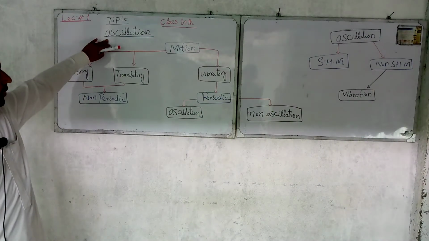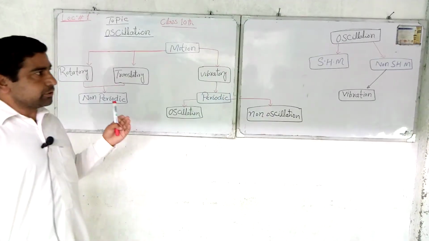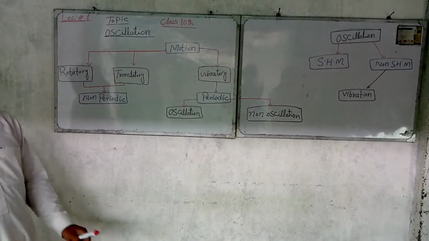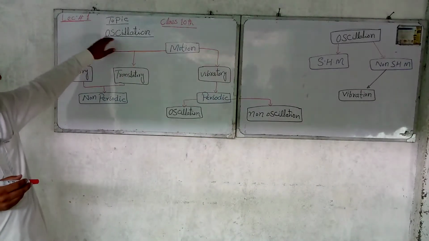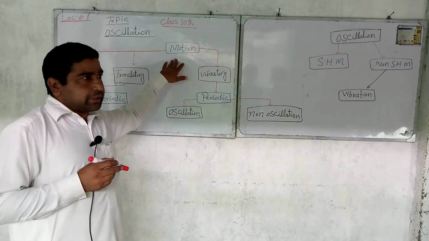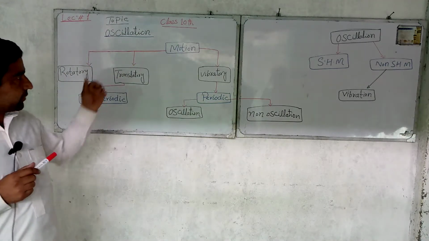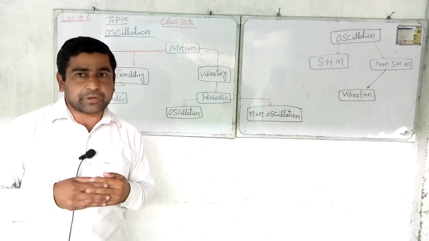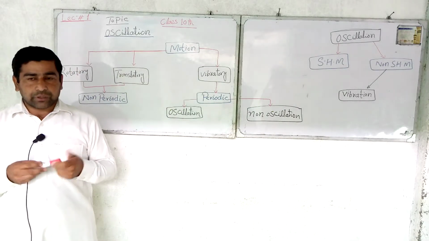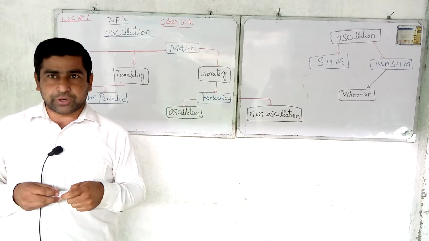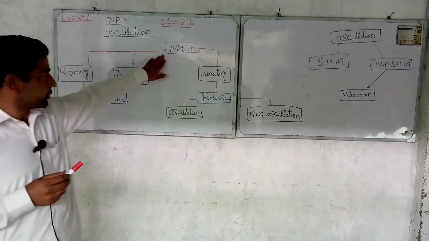Otherwise, we can also define it as: when a body is moving left or right from its mean position, it is also called oscillation. Before oscillation, we first come to motion, and then we can learn everything about oscillation. What is motion? When a body changes its position, or when some change occurs in a body, it is called motion.